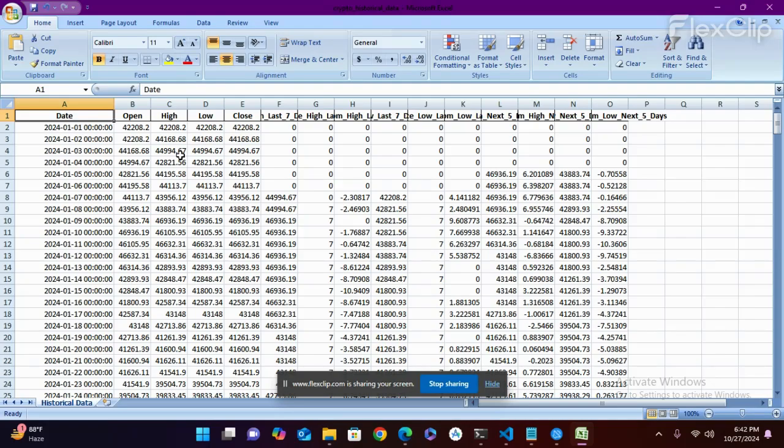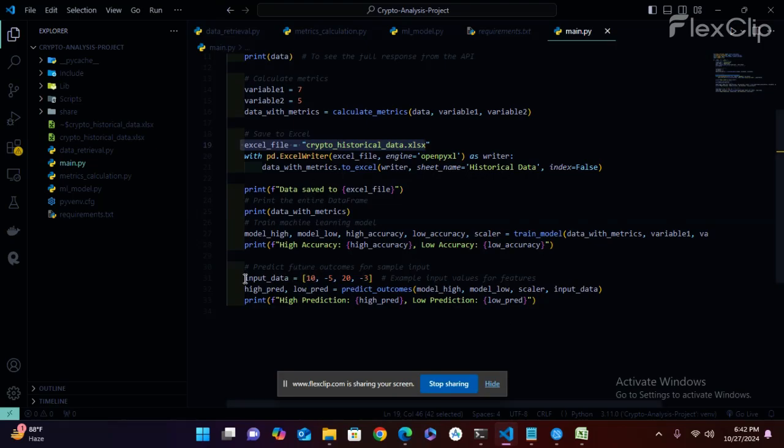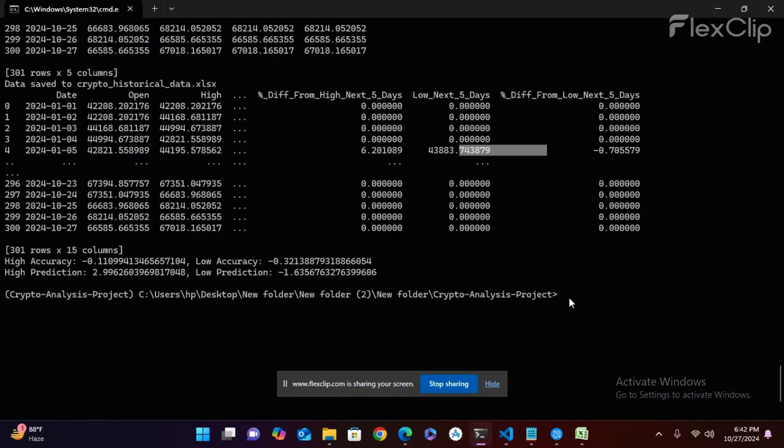We are providing some example input values for how the model generates the prediction of high and low prices of this data. There are some random example values. We are converting the high and low prediction data.